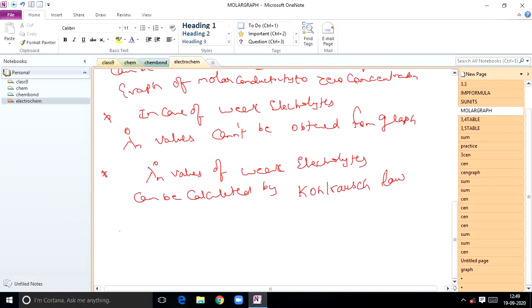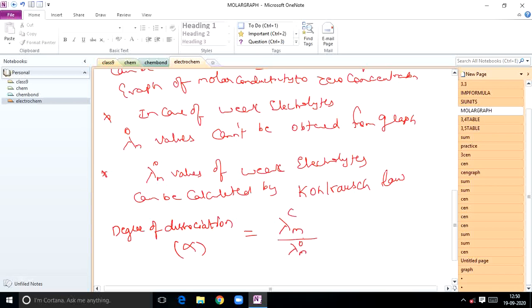Before that, there is one mathematical relation, the degree of dissociation. You already know degree of dissociation is denoted by alpha, and it can be calculated by using the formula alpha equals lambda mc by lambda m naught, or lambda mc by lambda m infinity.